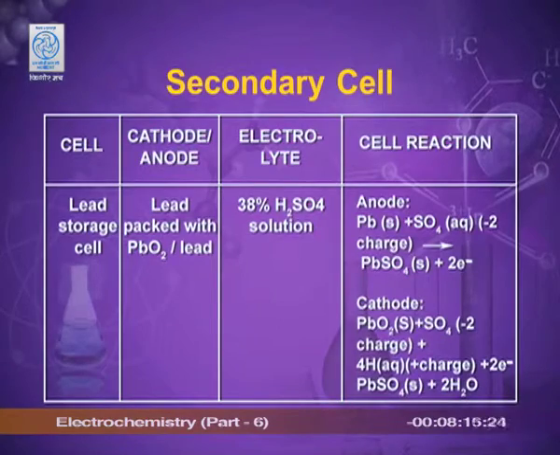At anode, which is made up of lead, it gets oxidized by losing 2 electrons and it forms Pb2+. Pb2+ combines with the sulfate ions and forms lead sulfate. On the cathode, the 2 electrons which are lost by the anode are gained at cathode. PbO2 is reduced to Pb2+ form and then it forms lead sulfate. So, lead sulfate gets deposited in the inverter batteries or the lead storage batteries.